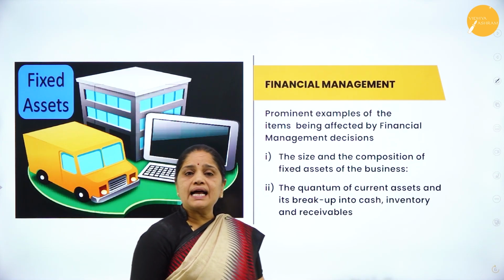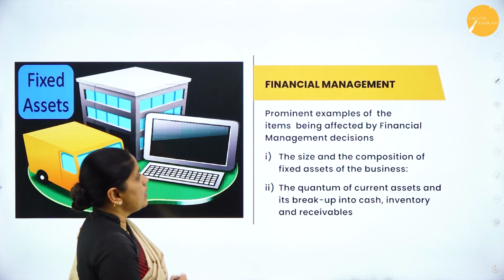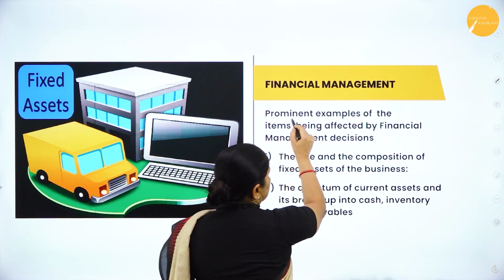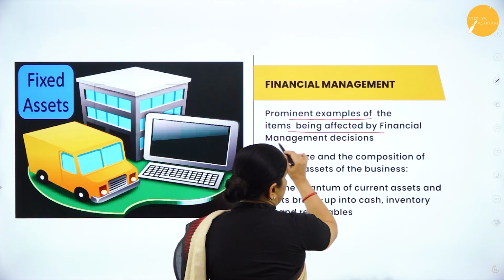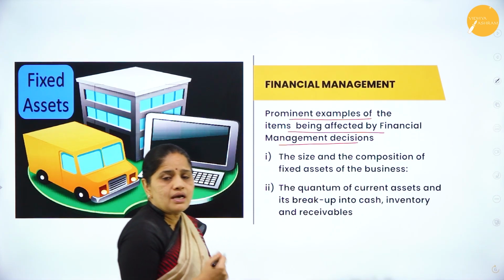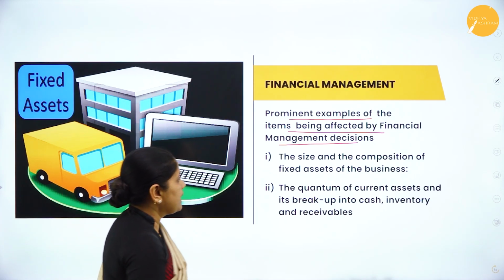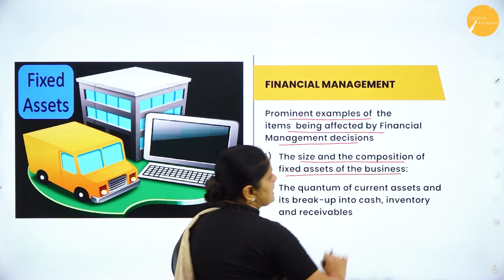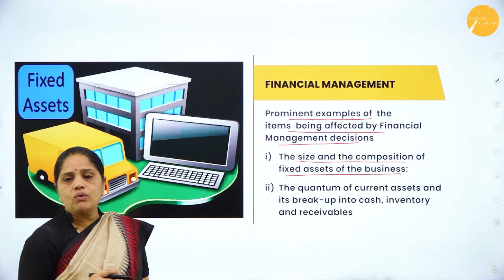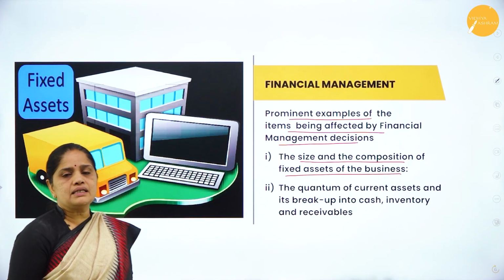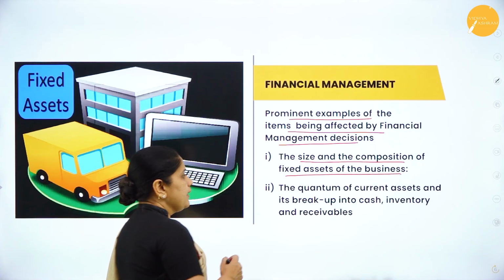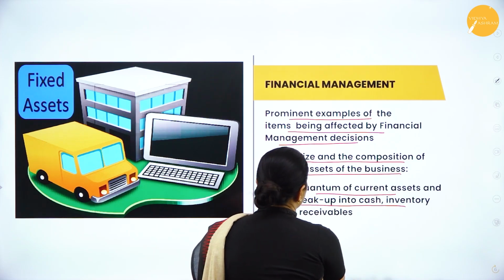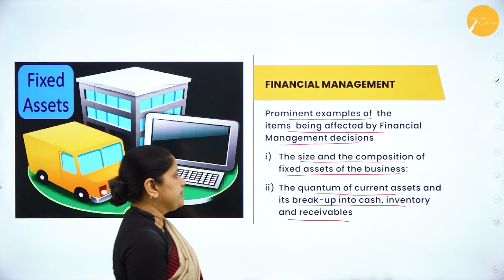Then let us understand what are the objectives of financial management. These are some of the examples of financial management decisions. Now, what are the important financial management decisions? The size and the composition of the fixed assets of the business. So, what is the size of the business and the composition of fixed assets? Then, the quantum of current assets, its breakup into cash, inventory, and receivables.